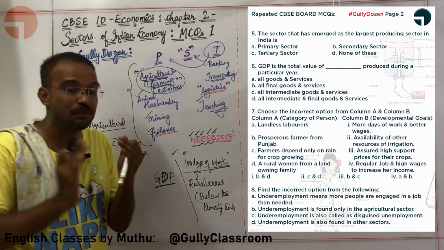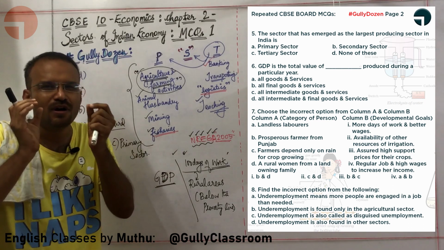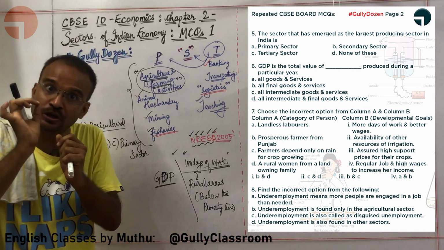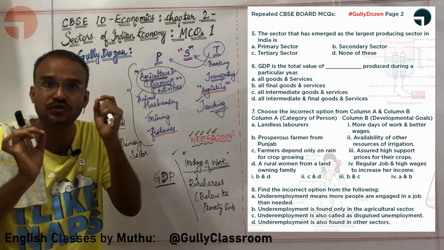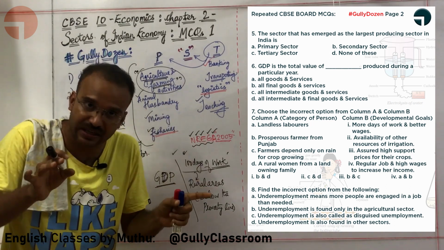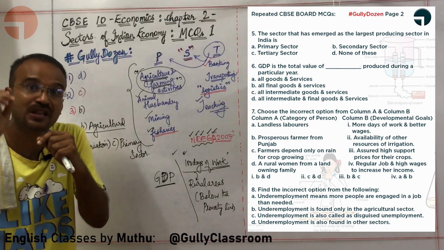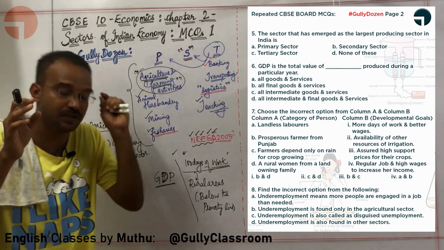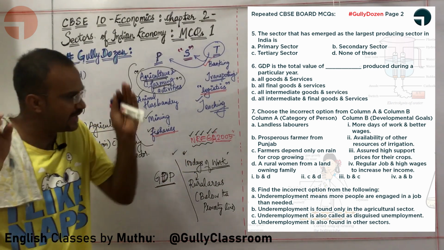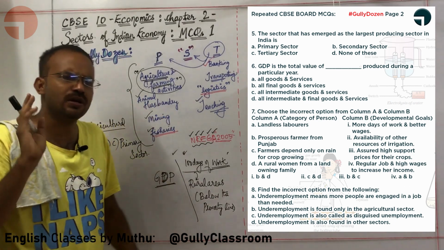It means we can simply add all the value of the final goods and services that are produced in a particular year in a given country. GDP means you can simply add the value of all the final goods and services that are being produced in a particular year in a particular country. That's it. Okay, sir.